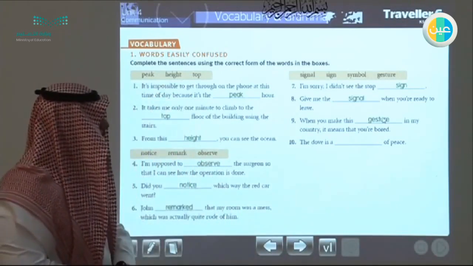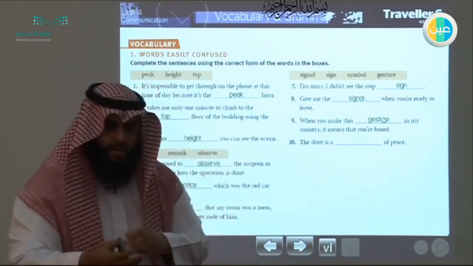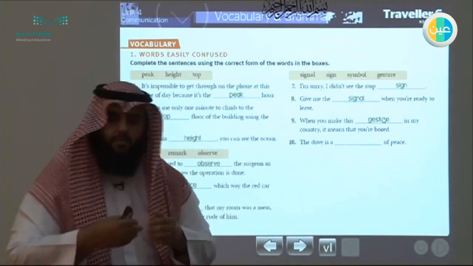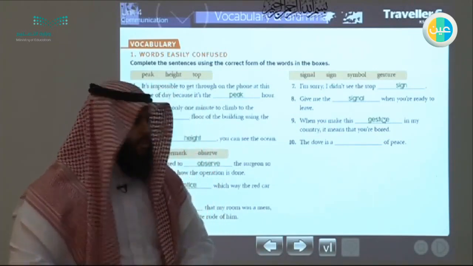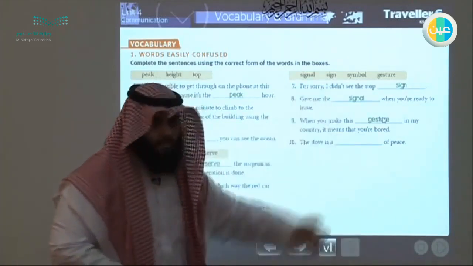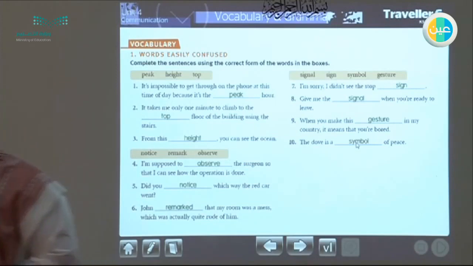So the dove has a meaning behind it. When you see a dove, it reminds me of something peaceful, something that is calm and tranquil. So a dove is usually a symbol for peace. Okay.